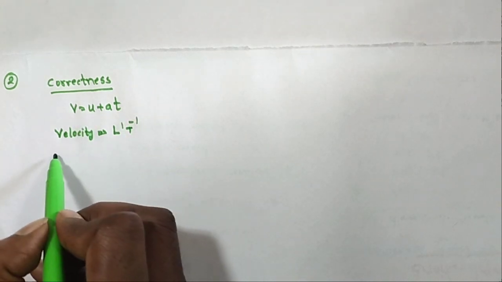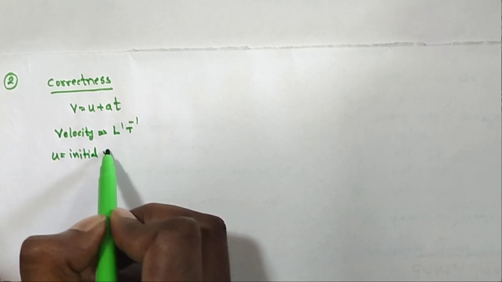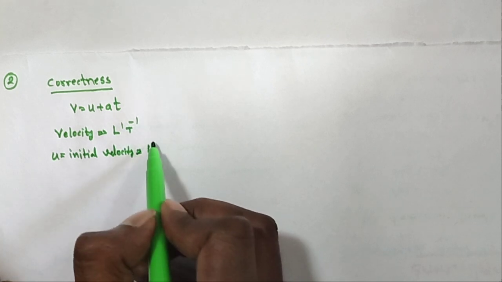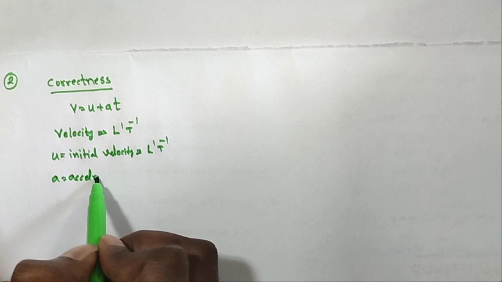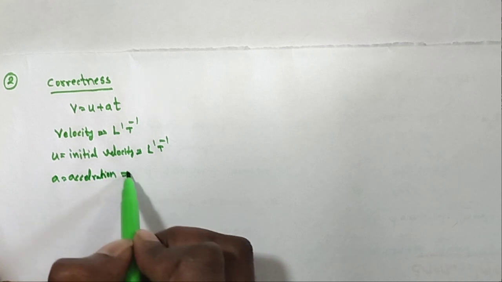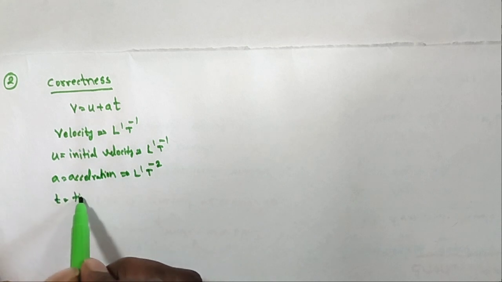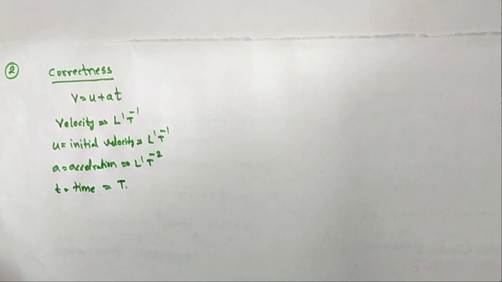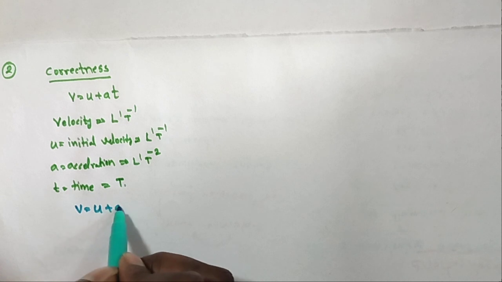U is the initial velocity, also with dimensional formula L T power minus 1. a is acceleration, with dimensional formula L T power minus 2. Small t is time, with dimensional formula T. So is V is equal to U plus at correct or not?